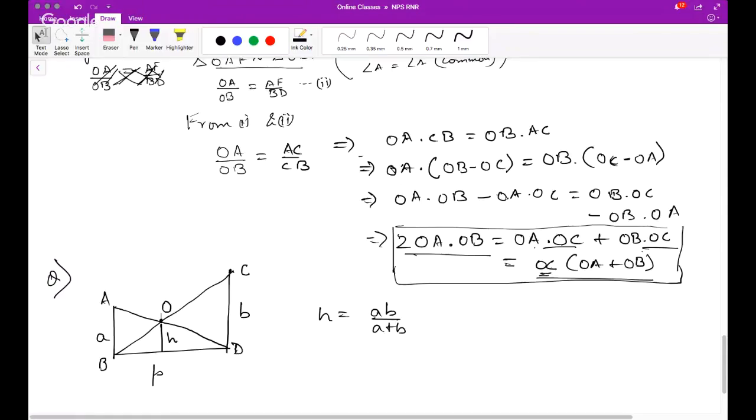Now coming back to the question, so you have to find out H in terms of A, B, and A plus B. Fair enough. So this is a case of, again, similar triangles. Lots of similar triangles are there.